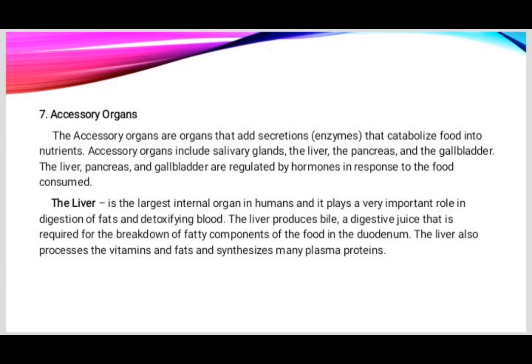The liver is the largest internal organ in humans and it plays a very important role in digestion of fats and detoxifying blood. The liver produces bile, a digestive juice that is required for the breakdown of fatty components of the food in the duodenum. The liver also processes the vitamins and fats and synthesizes many plasma proteins.